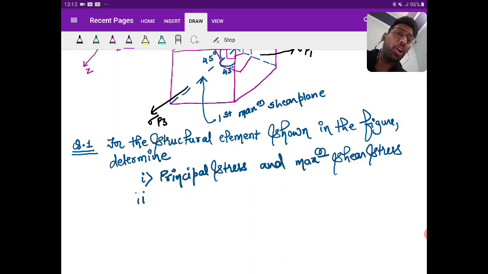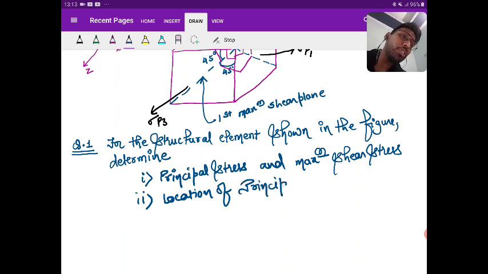Second, determine the location of the principal plane and the maximum shear plane.